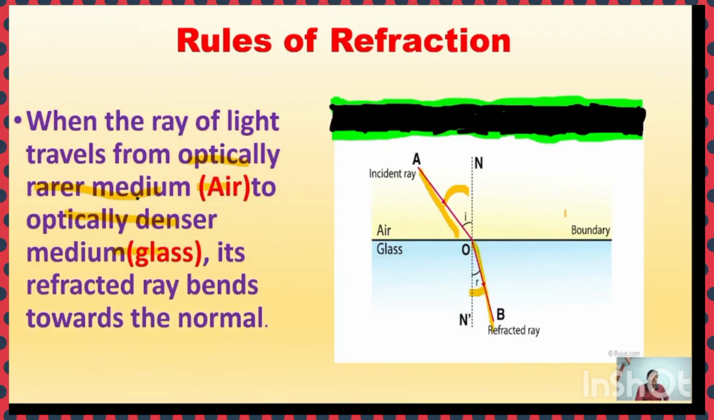Here I am going to discuss some of the rules of refraction. When the ray of light travels from optically rare medium to optically denser medium, its refracted ray bends towards the normal. Look here, this is the incident ray and this is the refracted ray, and here light is coming from optically rare medium to optically denser medium. So the refracted ray bends towards the normal. It means the angle of incidence i is greater than the angle of refraction r, and r is less than i.